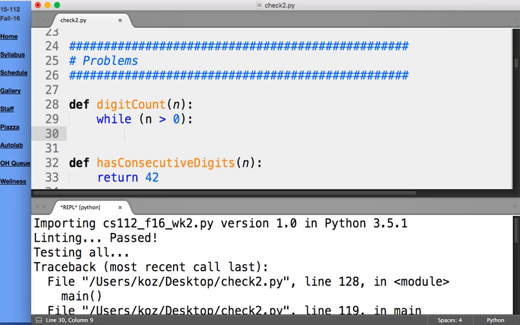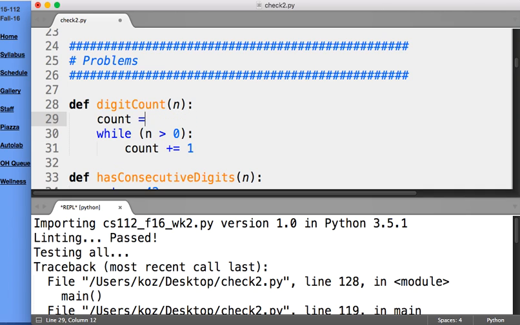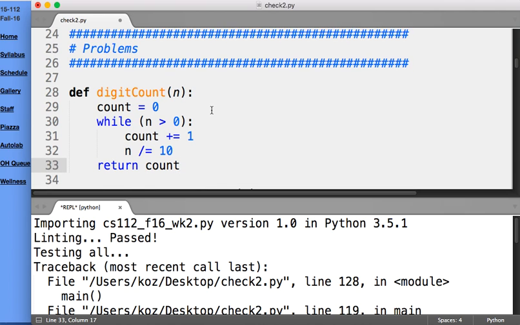We will increase the count. We're counting the ones digit as we go. So we need a count that starts out at 0, and then as long as we have a ones digit, we'll increase the count, and then we'll get rid of that ones digit. For that, we'll divide n by 10. So if n was, say, 342, after this, it should be 34. Okay? And then when we're done, we'll go ahead and return our count, which should be the number of digits.